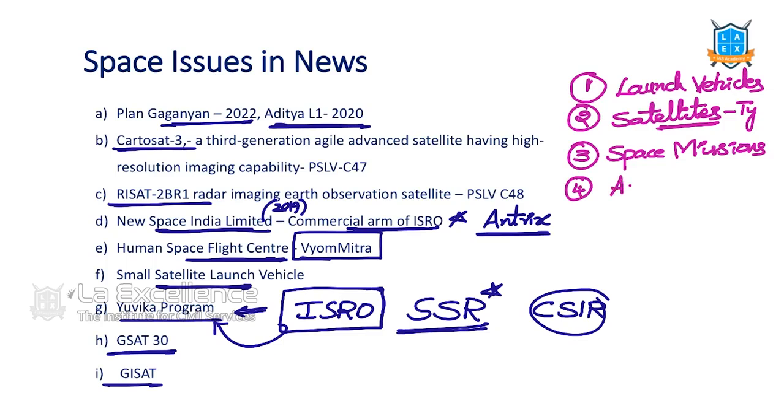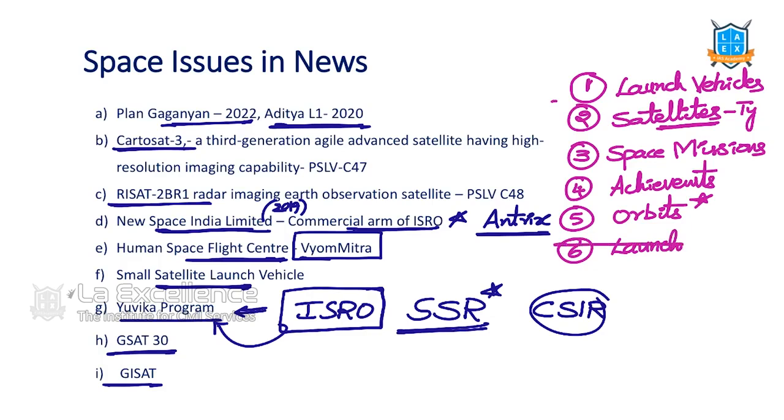Next, what are the achievements of ISRO? We should know. And types of orbits is an evergreen topic. Launch vehicles, we already wrote about launch vehicles. Good. Read about GSLV, because this is in the news: GSLV Mark 3, and then the small satellite launch vehicle. We need to read about these two. Is this clear?